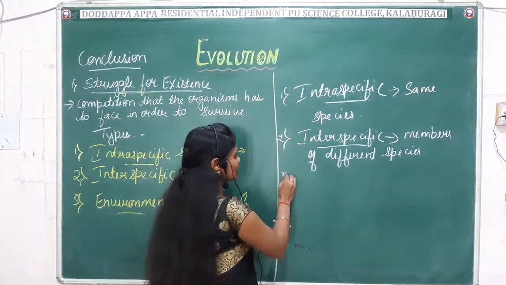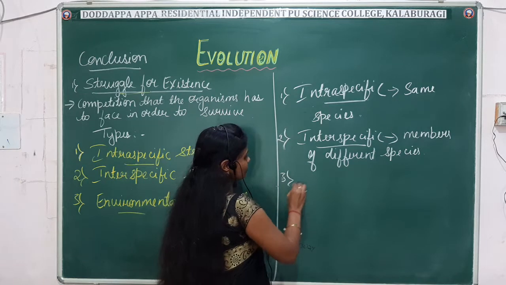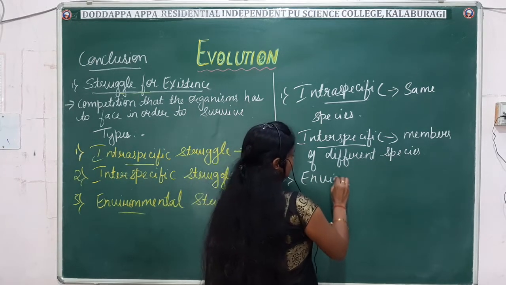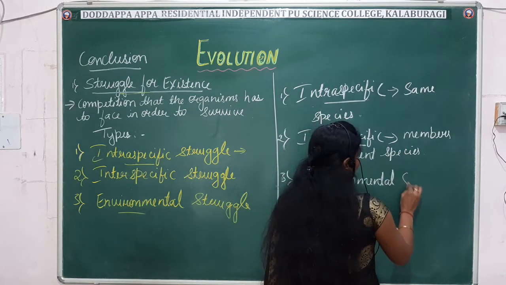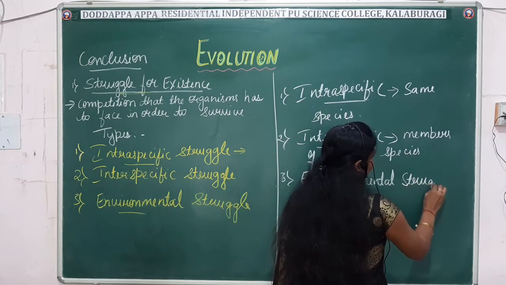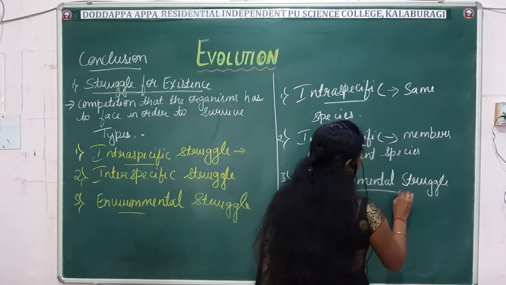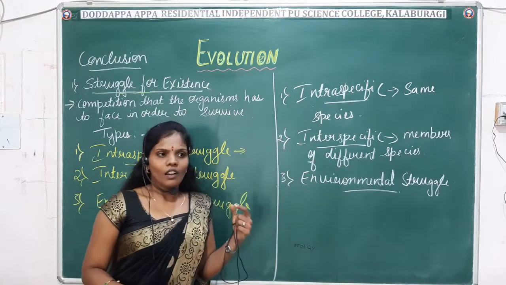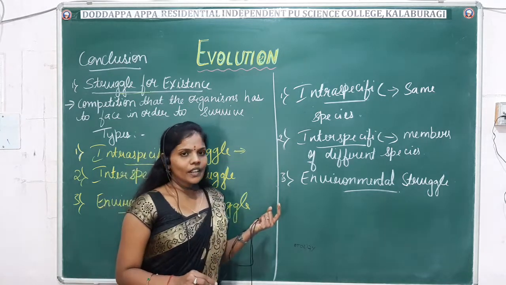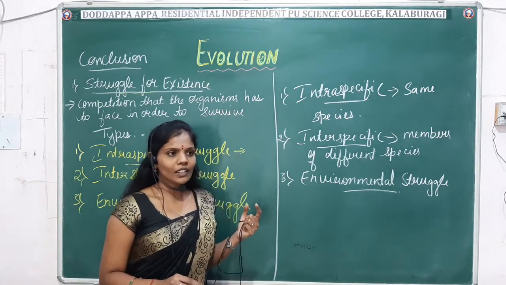Okay. Next comes the environmental struggle. So again here you can see that the struggle is with the environment, right? That is, even for our existence we need to fight with environmental factors or natural factors.